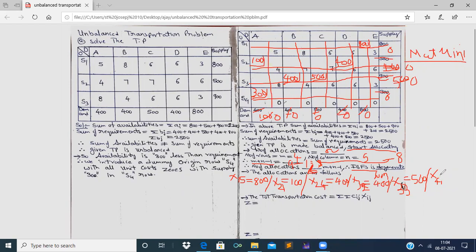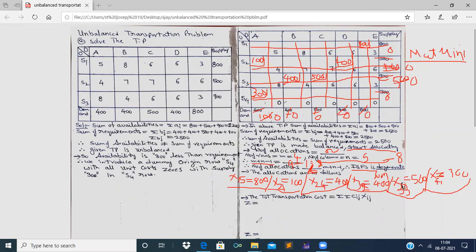X41 is equal to 300. Now all the allocations are written here. X15 is equal to 800. X21 is equal to 100. X24 is equal to 400. X32 is equal to 400. X33 is equal to 500. X41 is equal to 300. So all the allocations are written here.